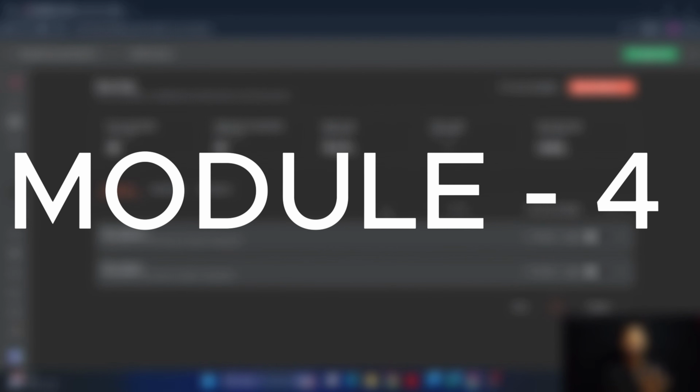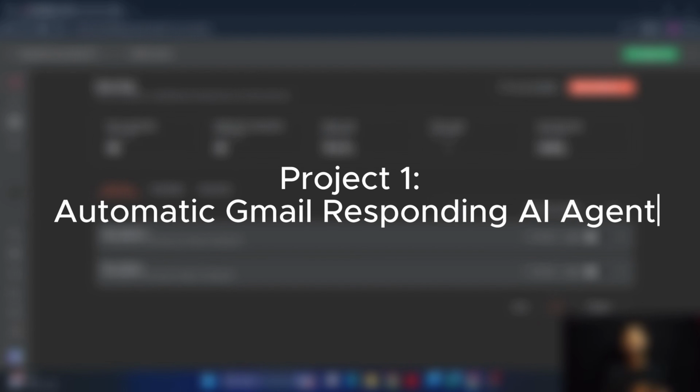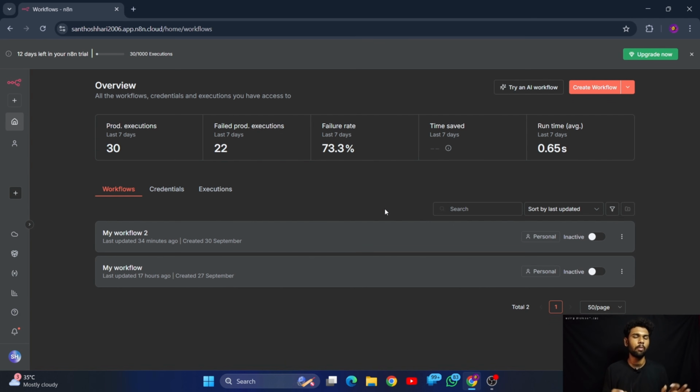In this module number 4, we are going to implement our project number 1. What we are trying to do in this project is a Gmail responder. Say for example, someone is texting you through Gmail, then the AI should get that input, process it, and write the output to the appropriate sender. How we can do that, we're going to discuss in this module, and the AI is writing the output on behalf of you, right?